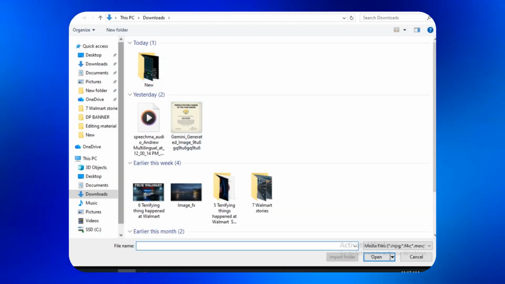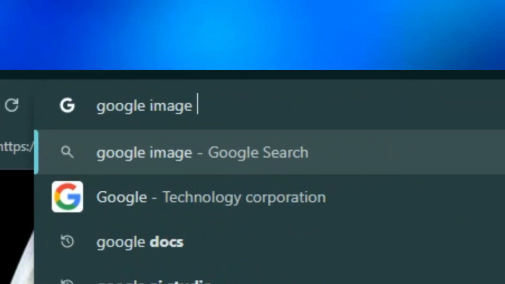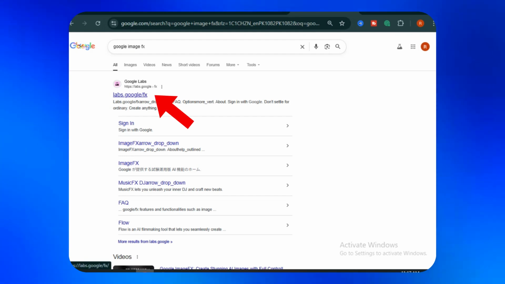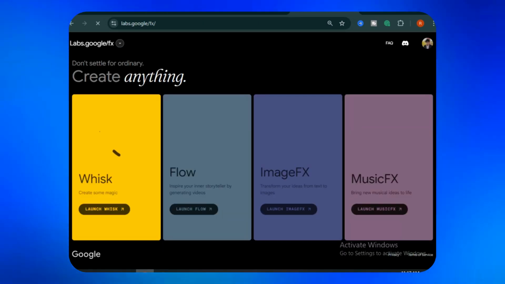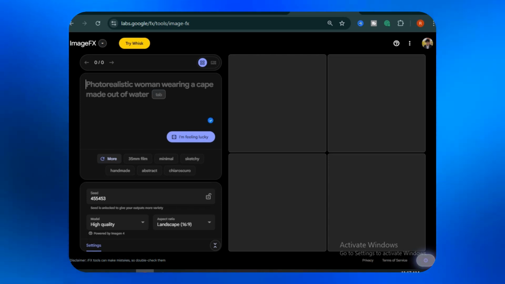Now let's edit the video. First, import the voiceover. For the visuals, we'll use a free Google tool where you can generate unlimited images. Just search ImageFX Google, open the first link, and launch the ImageFX tool from there. We'll give it a prompt, and it will generate the images for us.